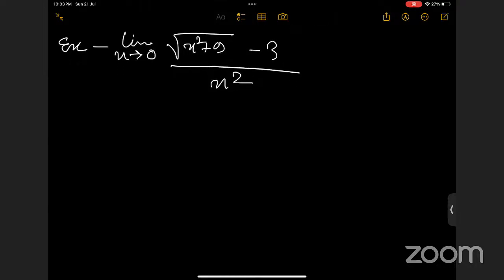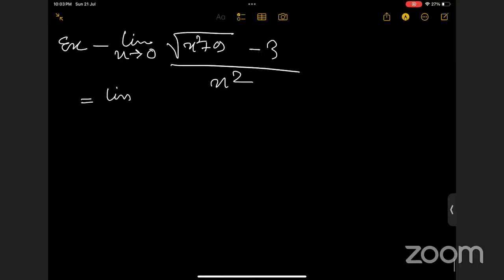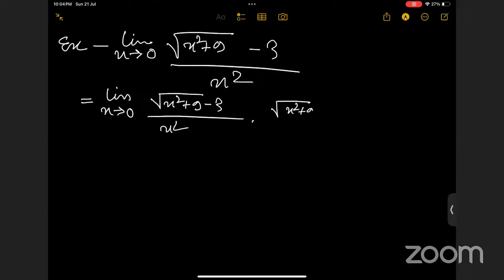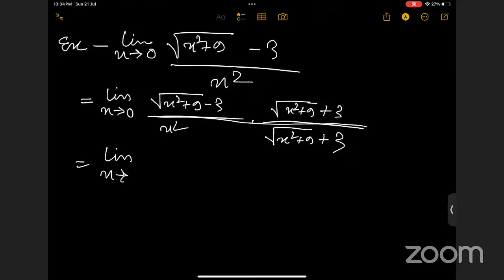So what can we do? We have something under root, so we can take the conjugate, right? Yes, ma'am. Let us try to do something in that way and see what happens. So we are just taking the conjugate here. Then what will it become? What will be the a square minus b square?